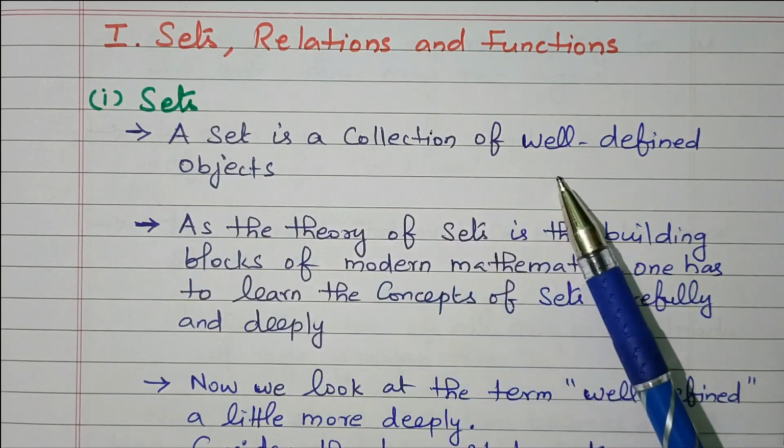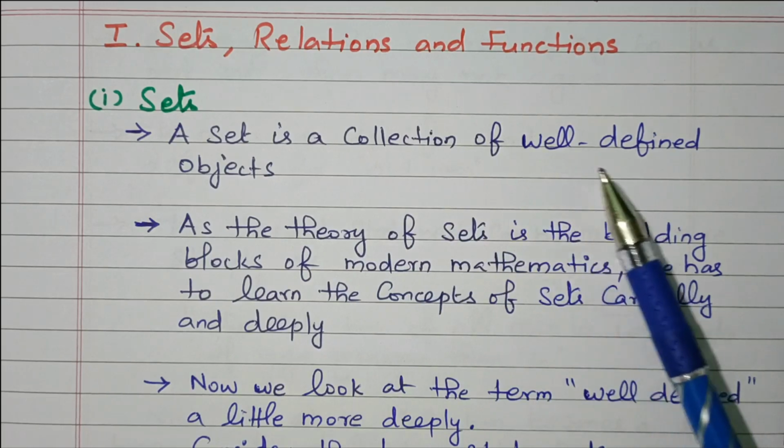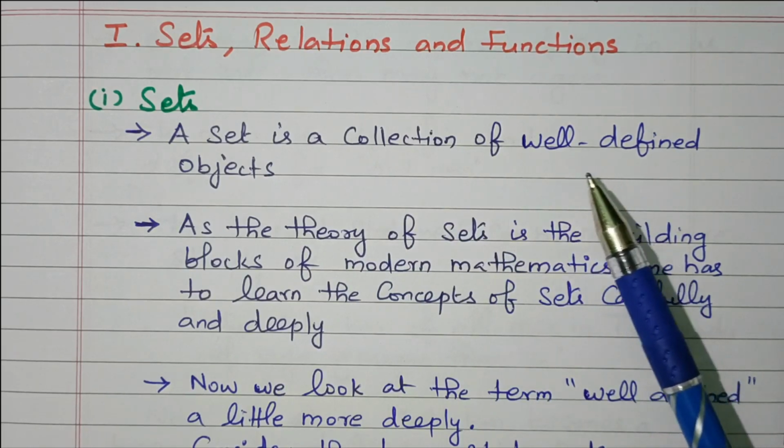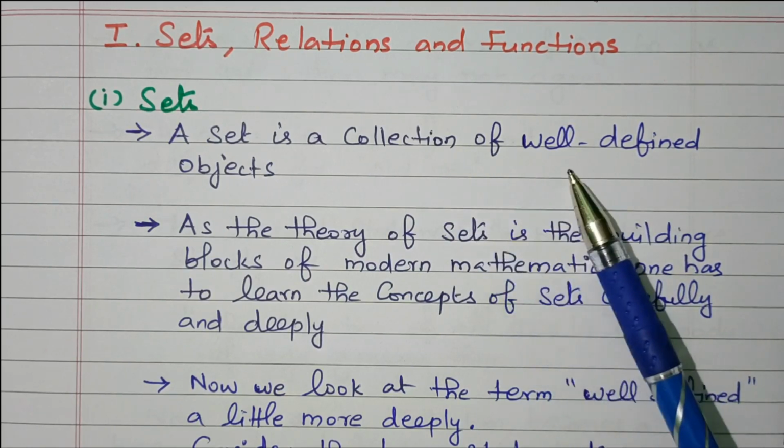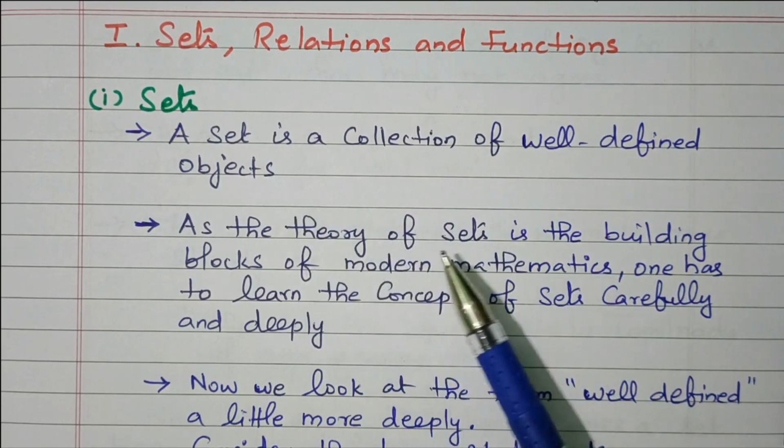A collection of well-defined objects. The term well-defined is very important. Well-defined means it will give a clear-cut idea. The collection of well-defined objects is nothing but a set.